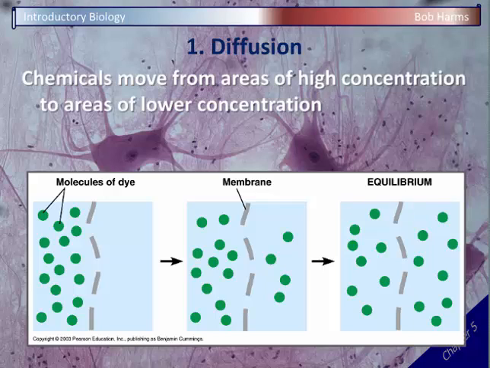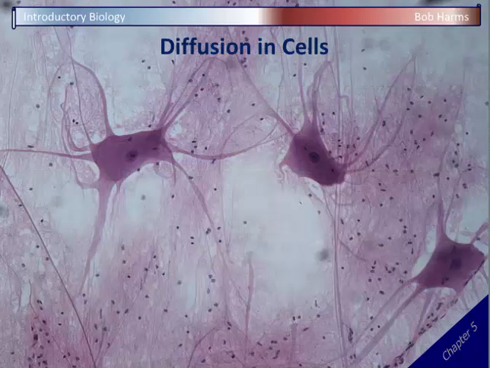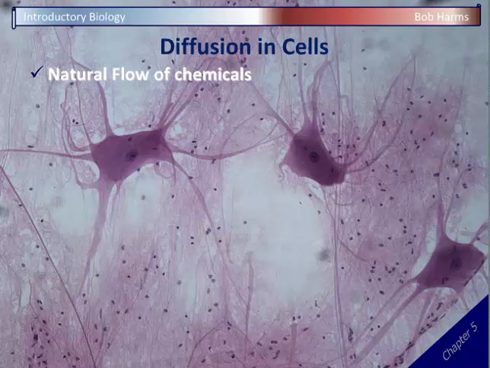And so we're going to eventually, moving from right to left, end up in that equilibrium state there where we've got about an equal amount of the dye on both sides. And that's our natural process of diffusion. And diffusion is a natural force, just like gravity is a natural force, and so it's occurring out there in nature whether cells are around or not.